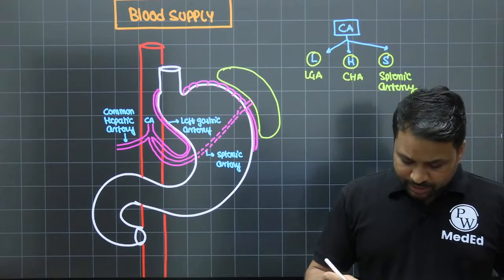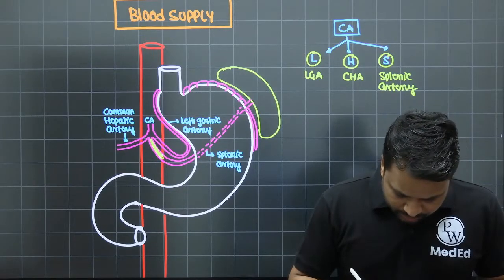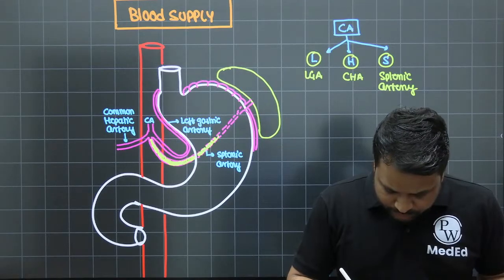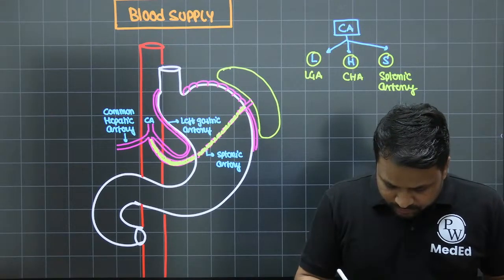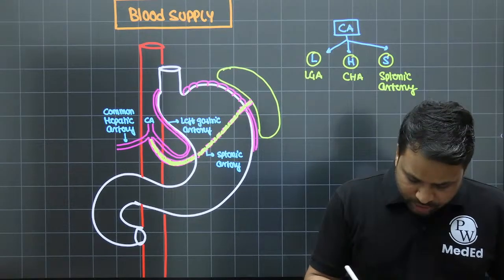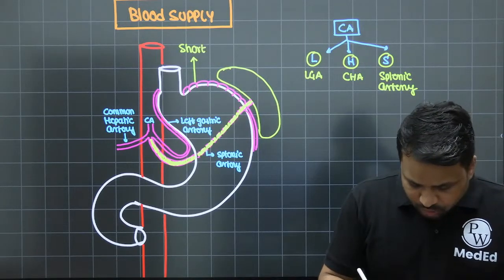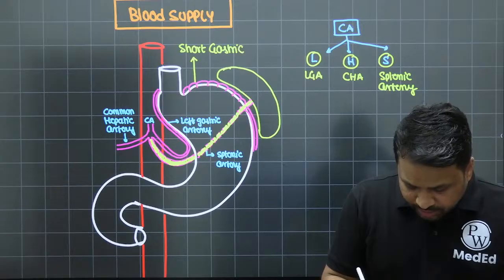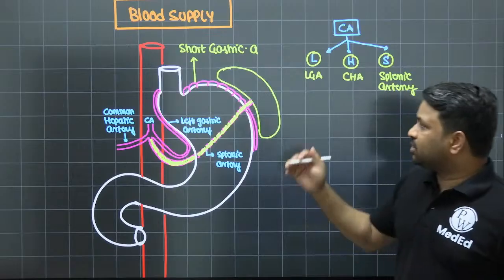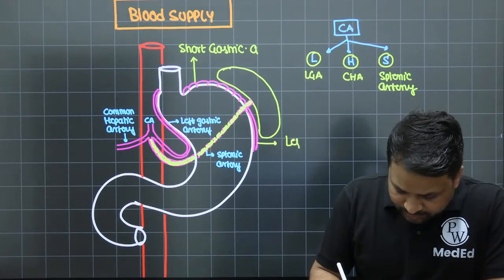Now, this splenic artery, just to give you your objective, I'm going to highlight it so you know these are the branches of the splenic artery. So this is the splenic artery. When it reaches the spleen or the splenic hilum, it is now going to give rise to 2 other branches. One is going to be your short gastric arteries. Your short gastric artery is a retrograde supply. It comes from behind. It is now going to supply the greater curvature, or I can say the fundus of the stomach, and the same artery will also give rise to the left